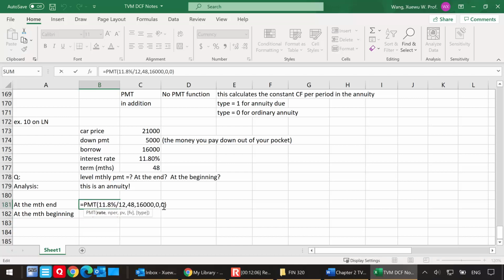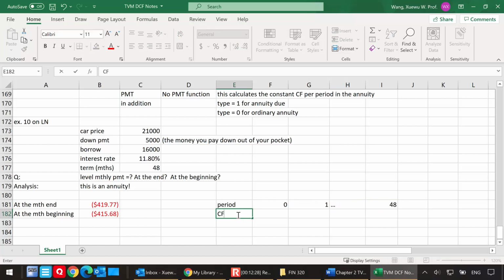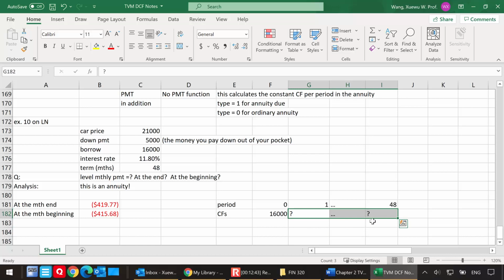I think some of you might be confused by this argument of 16,000 and the future value of 0. So if you are a little confused, let me draw you a little timeline here. This is today, this is 1 month, and these are all the months in between. This is month 48. Let's look at the cash flows. Today you get a loan that's $16,000, and you're asking what is this equal monthly payment in the following 48 months. So you see that these are the constant cash flows in this annuity.